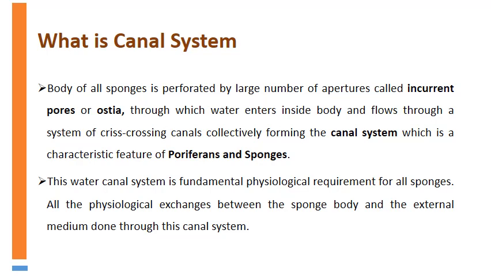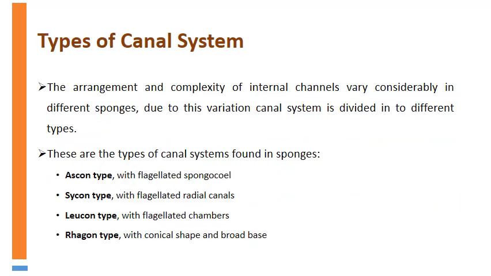As these sponges do not have a circulatory system, this canal system is responsible for all their requirements, like requirement of food and removal of excretory material to the outside. Types of canal system: there are mainly four types of canal systems. These canal systems are based on the complexity and the variation in different organisms.